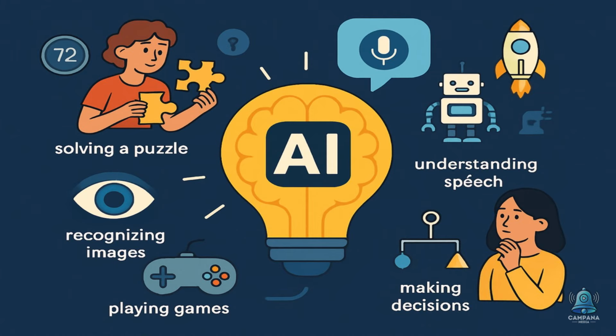What is AI? Let's start at the top. Artificial intelligence, or AI. AI is the broadest term of the three. It refers to any computer system that can perform tasks that typically require human intelligence. That could mean solving problems, understanding speech, recognizing images, playing games, or even making decisions. AI isn't one specific thing, it's a field. It includes everything from simple rule-based systems, like a thermostat that learns your habits, to complex robots that navigate space